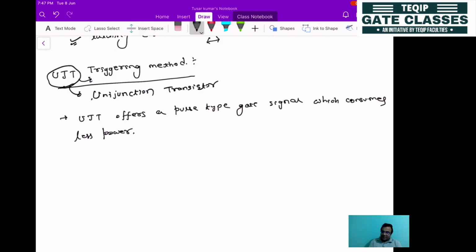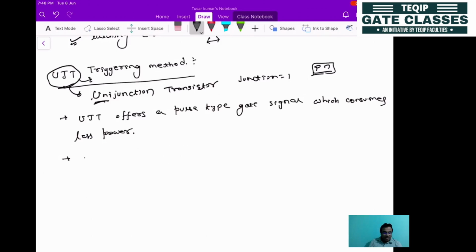So how is it done? As its name suggests, it is a unijunction, which means the number of junctions is 1. If you are designing with N or P type material, then one PN junction will be present. But it is a transistor, so it is called the unijunction transistor. So how is it designed?